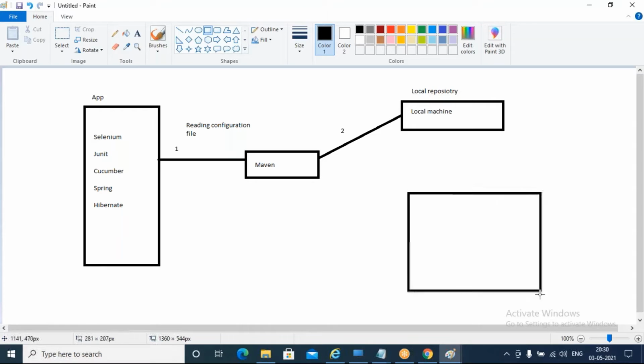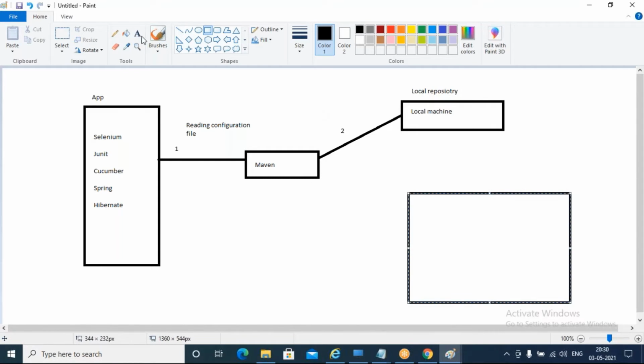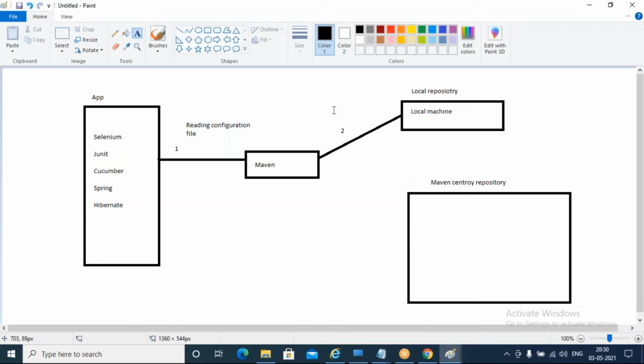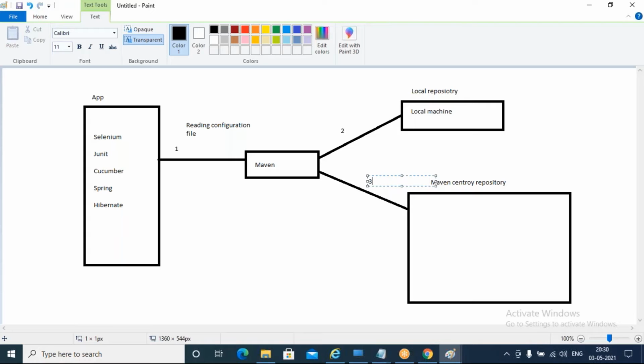Then immediately my Maven will go to the Maven central repository, download all the required jar files from here, and download them to your local repository. This is the third step.